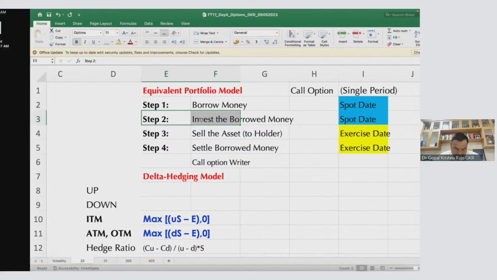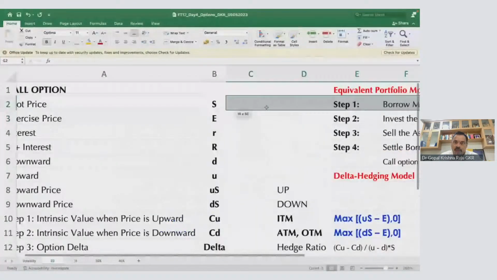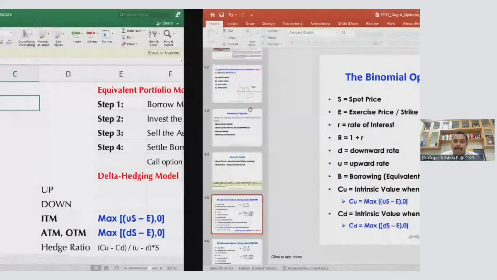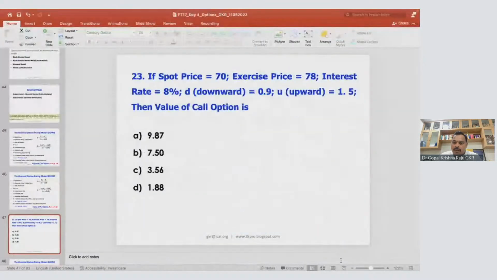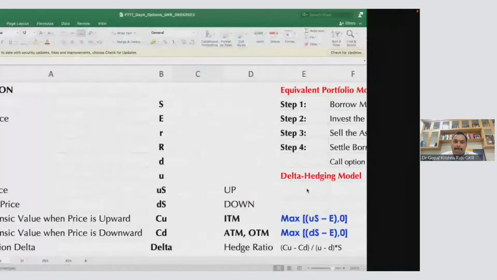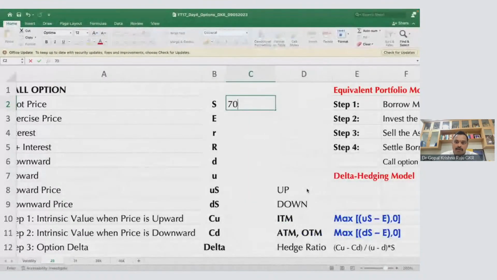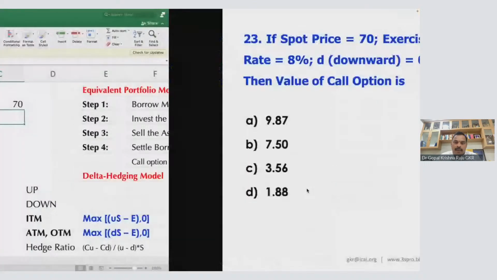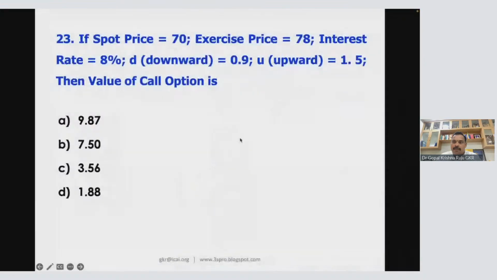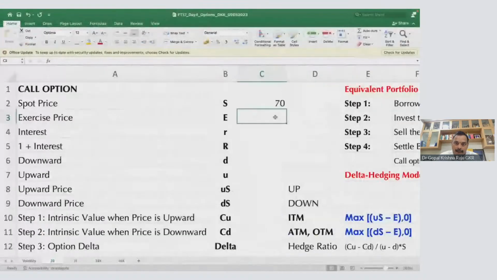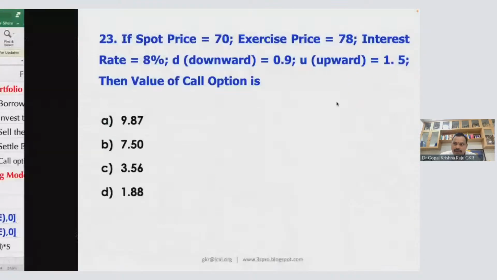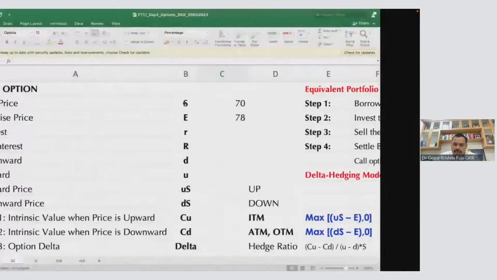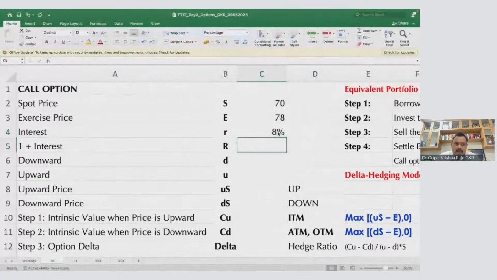Now how does this work? Okay. Now what is the spot price in this question? Spot price in this question is 70. Okay. And exercise price is 78. What is the interest rate? 8% per annum. And 1 plus interest rate is 1.08 or 108%.